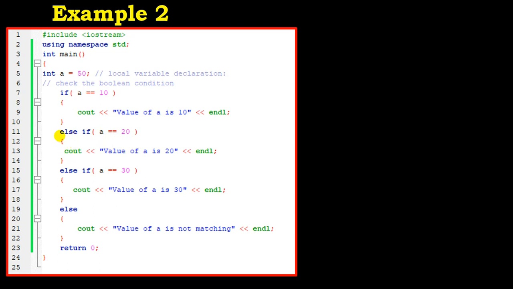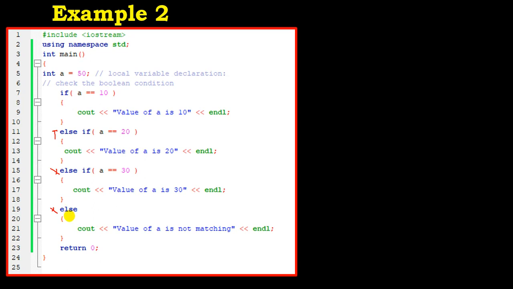So you can see that we are testing the value of a at different instances, and then we are saying else. So you can also keep on testing, like if the value of a is 10, if it is 20, if it is 30, if it is 40, and if it is 50, whatever, you keep on testing.